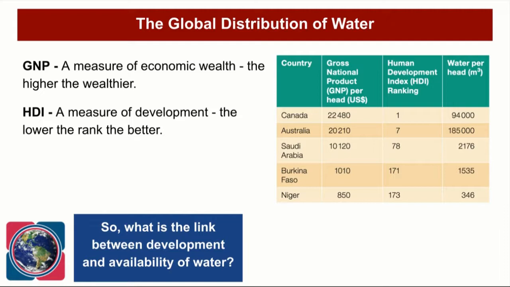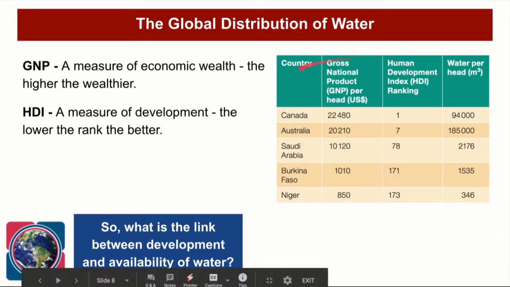The higher the GNP, the higher the wealth of a particular country, and HDI, which is the Human Development Index. And the Human Development Index takes into account GNP, but it also takes into account life expectancy and literacy rate. So it's another measure of development. And where we've got the lowest rank, we end up with the more developed country.